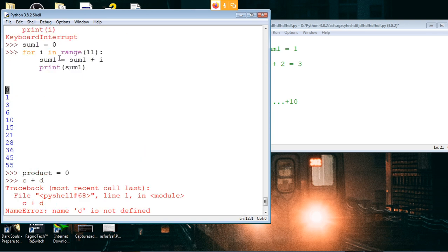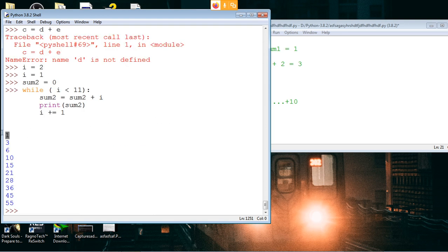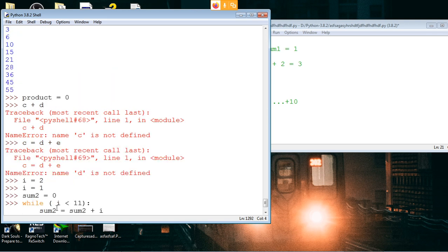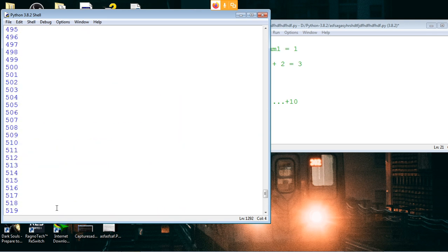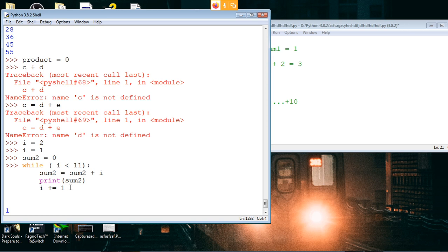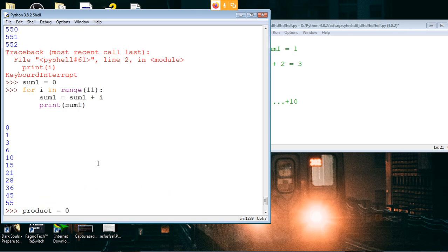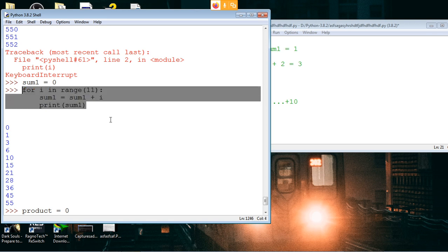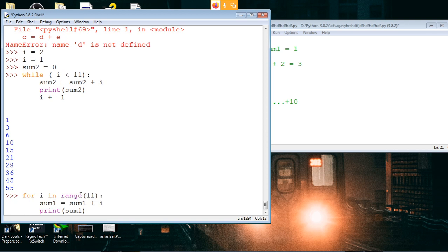Here we started with 0, so for loop and while loop are the same, right? No, they are different. They are somehow similar, somehow different. They are similar but different. Yeah, you can use while loop, you can use for loop. It depends upon the situation. So use for loop first. So you have done for loop as well as while loop. Yeah, it's your choice which one to use. It depends on the situation.